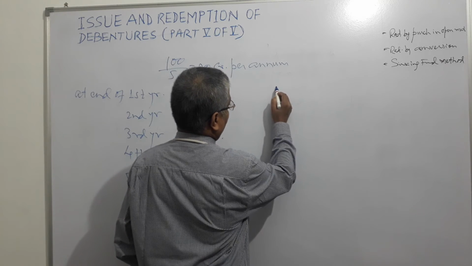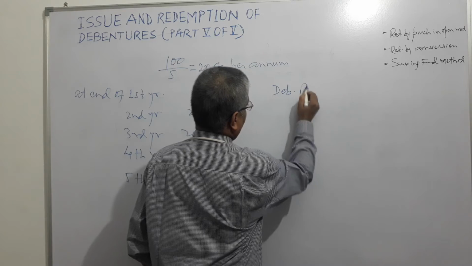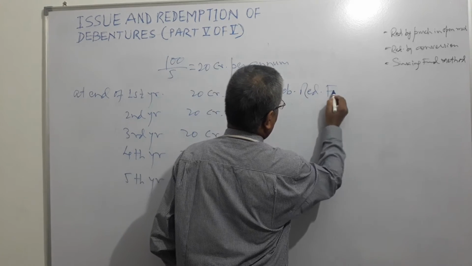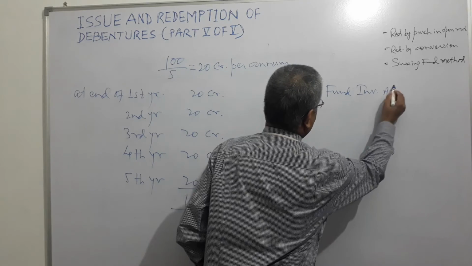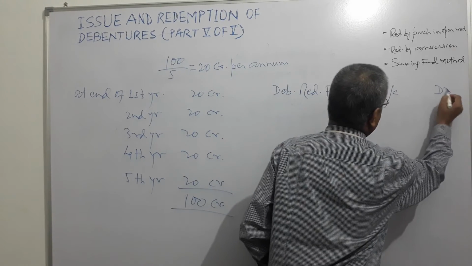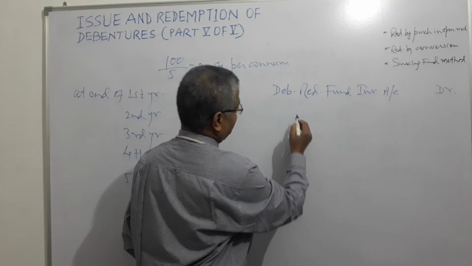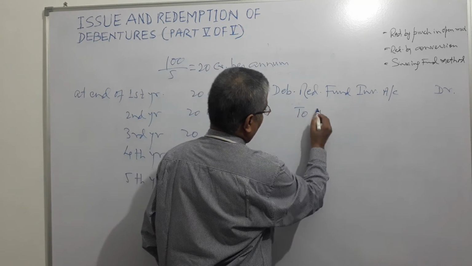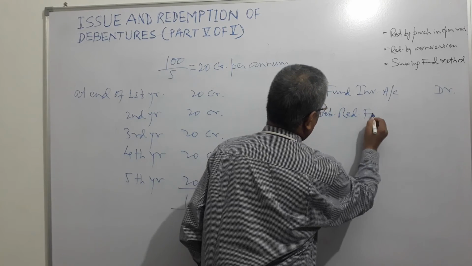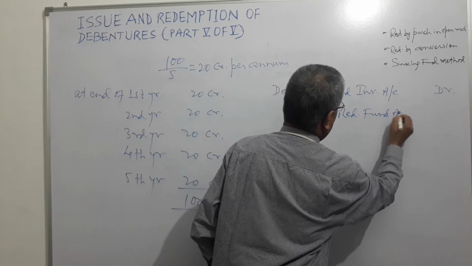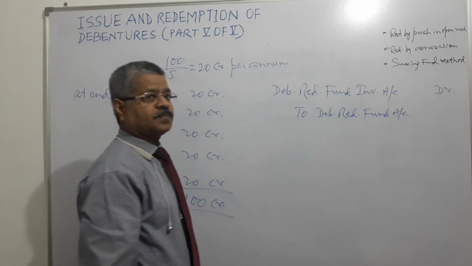So what happens in case there is a profit? The debenture redemption fund investment account is debited, and what is credited? Debenture redemption fund account, right?